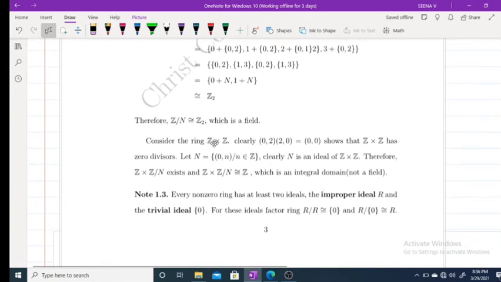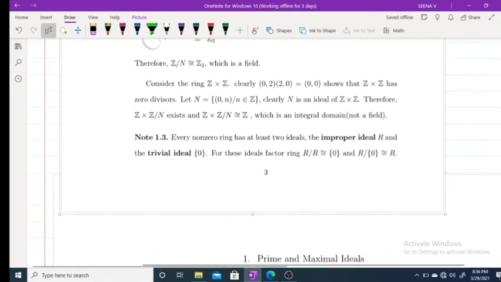Now consider Z cross Z. Clearly Z cross Z is a ring with zero divisors. But if you consider n equal to Z cross {0}, then clearly this is an ideal in Z cross Z, and Z cross Z over n is isomorphic to Z, which is an integral domain. In the first case the factor ring is a field, and in this case the factor ring is an integral domain.